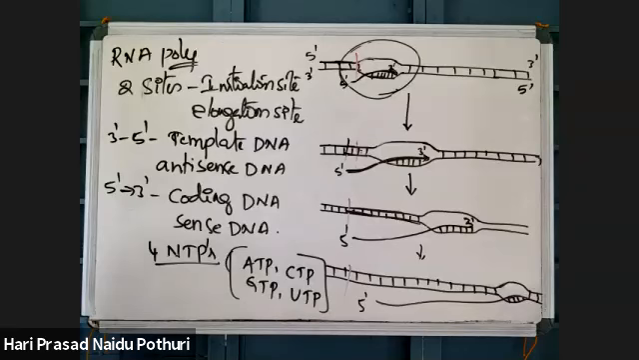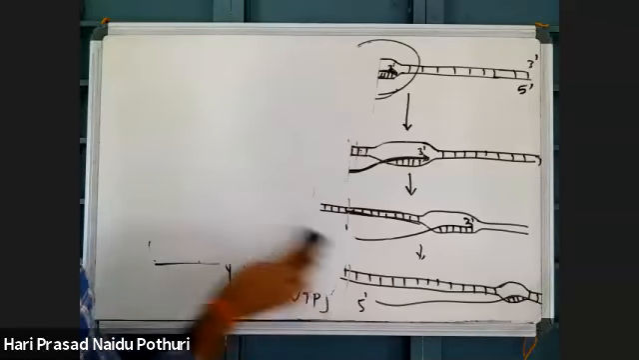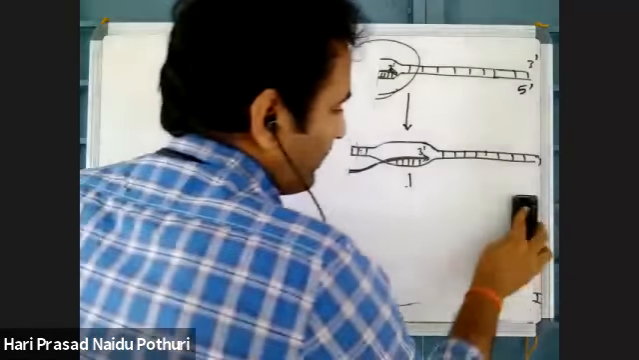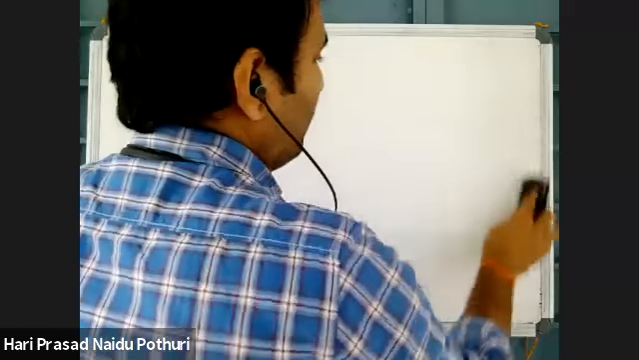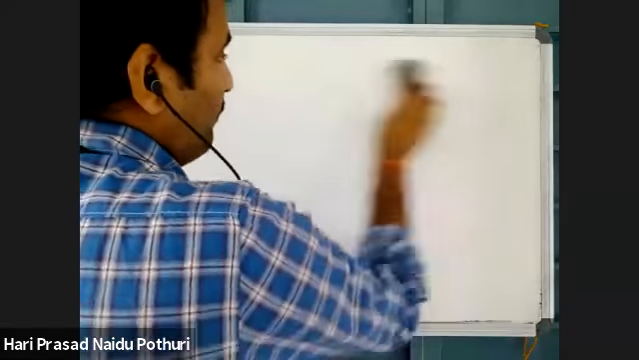RNA polymerase enzyme facilitates unwinding of DNA and makes the templates available for new RNA synthesis.